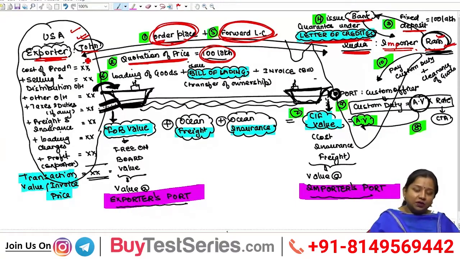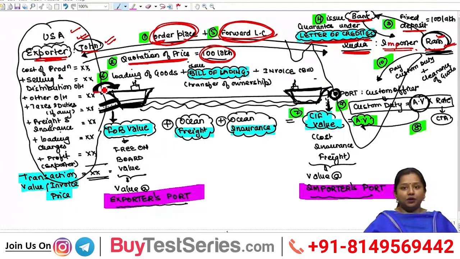Mr. John, being the exporter, after receiving the guarantee from the importer through the letter of credit via the Indian bank, has his payment secured, and then he shall dispatch goods from the foreign port. Exporter Mr. John generally asks Ram to take delivery of the goods at the foreign port, because the Sales of Goods Act says that risk passes with ownership, and whosoever is the owner of the goods shall be liable to bear the risk over such goods.